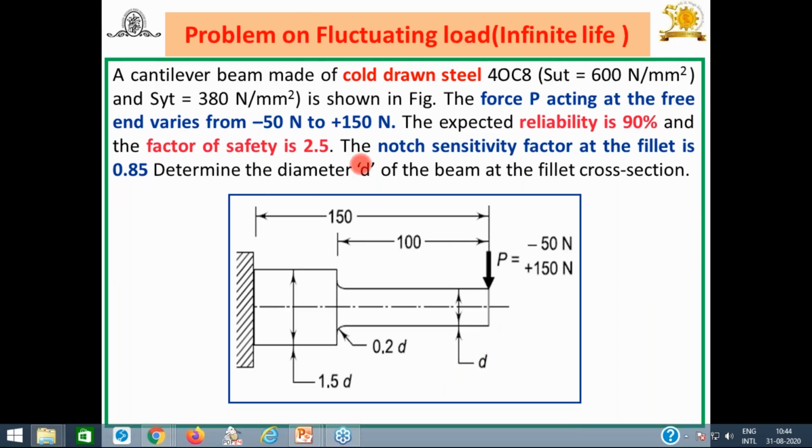First of all, after reading the problem, you have to decide whether it's a fluctuating load or a reversed load. We have decided it's fluctuating because the load varies from minus 50 to plus 150. Second, they are asking you to find out the diameter. If it is mentioned to find the diameter for some cycles, that time the case becomes finite life. But it's an infinite life problem. And for an infinite life, what is the criteria? In reverse loading also, SE, the endurance limit, is the criteria. Now let us see how to solve the problem.